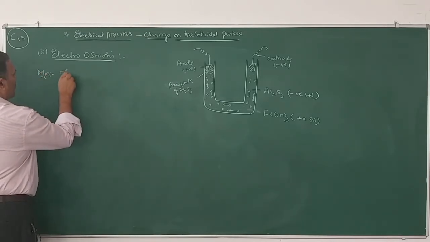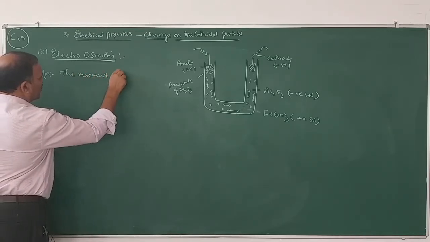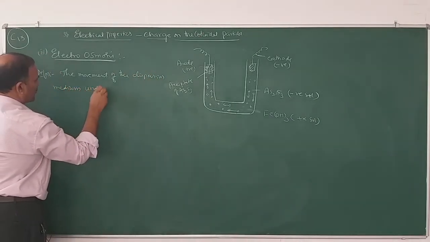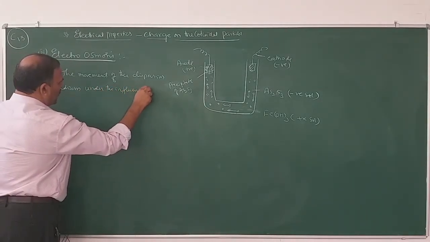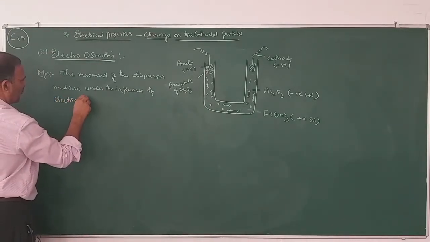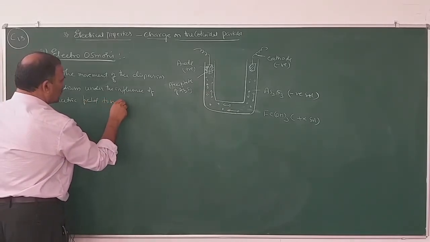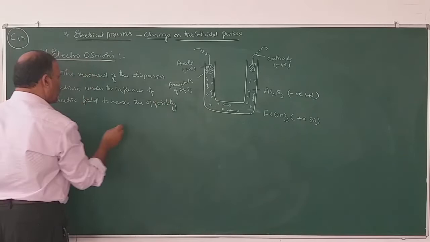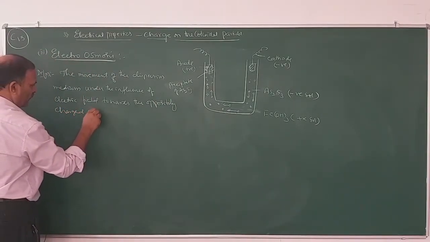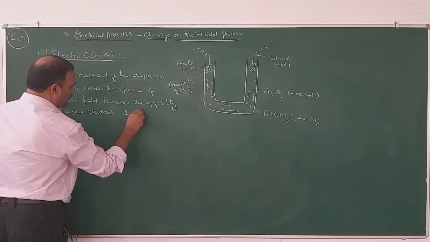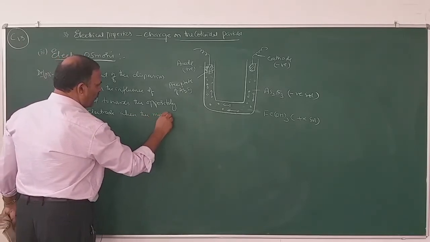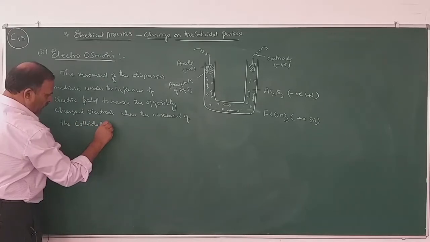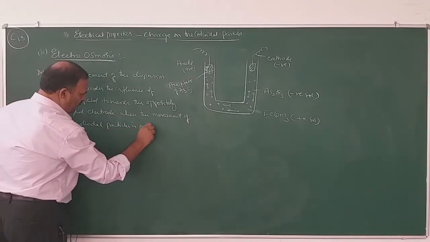What is the definition? The movement of the dispersion medium under the influence of an electric field towards the oppositely charged electrode, when the movement of the colloidal particles is prevented, is called electroosmosis.